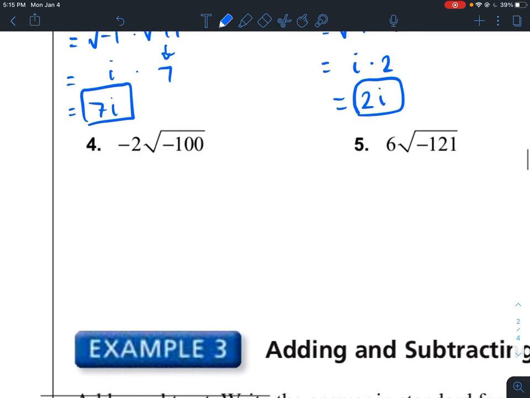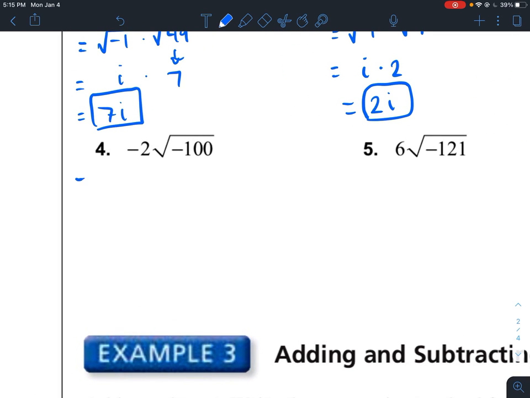So for number 2, I have negative 2 times the square root of negative 100, and I'm going to write this as negative 1 times 100, which is equivalent to negative 2 times the square root of negative 1 times the square root of 100.